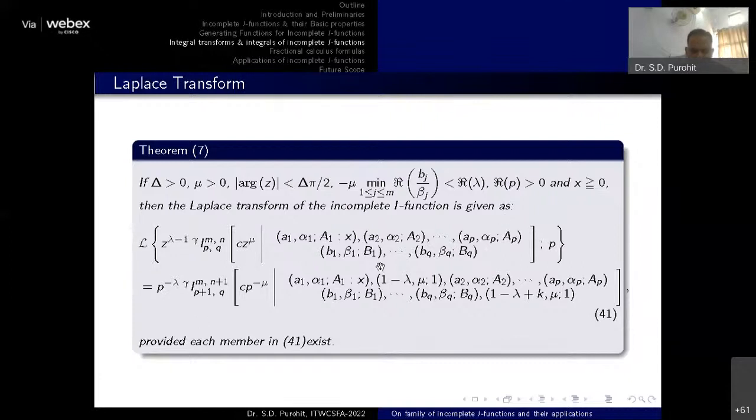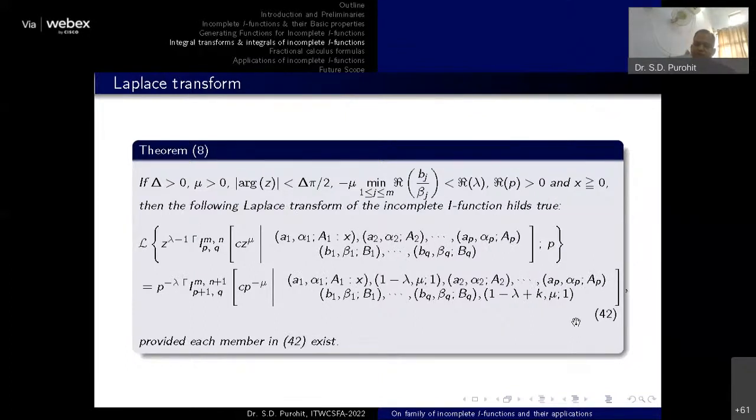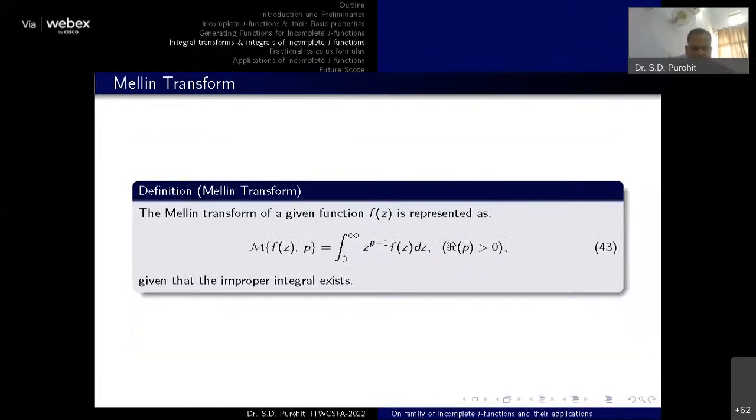So this is the Laplace transform of your incomplete I function, provided by this one. Similarly, if we apply the same concept of Laplace transform to the upper type of incomplete I function, you will get this particular result. I have not considered the proof of those results.